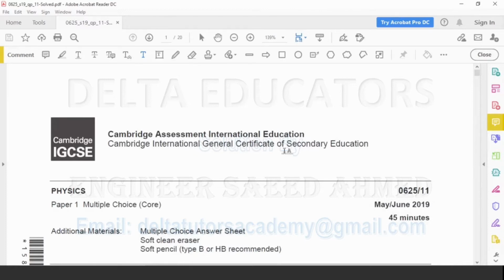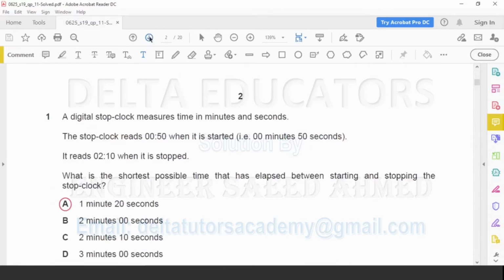IGCSE Physics, Paper Code 0625, Paper 1, Variant 1, May June 19, and today we are going to solve question 1 to question number 20. Question 1. A digital stop clock measures time in minutes and seconds. The stop clock reads 50 seconds when it is started. It reads 2 minutes and 10 seconds when it is stopped. What is the shortest possible time that has elapsed between starting and stopping the stop clock?